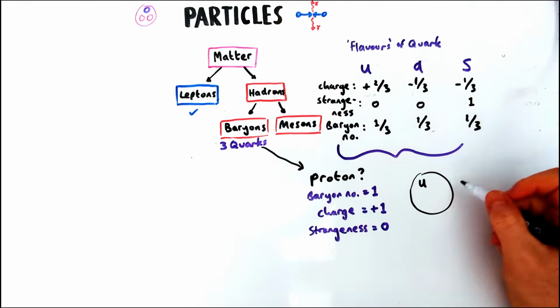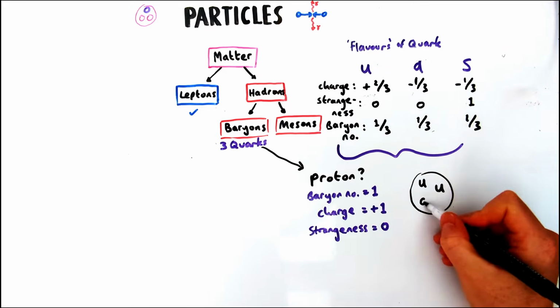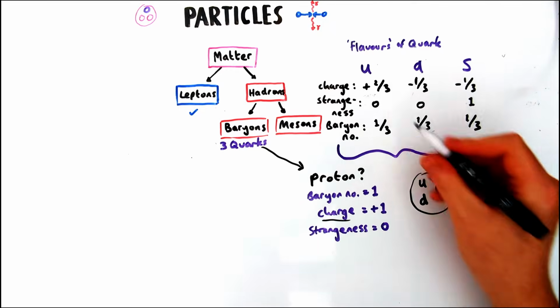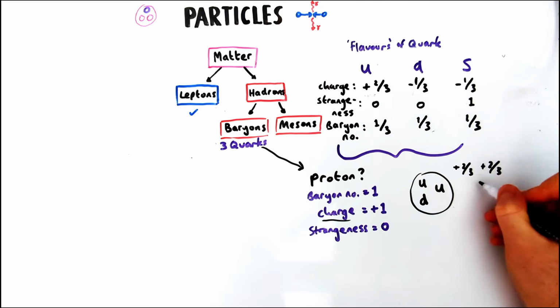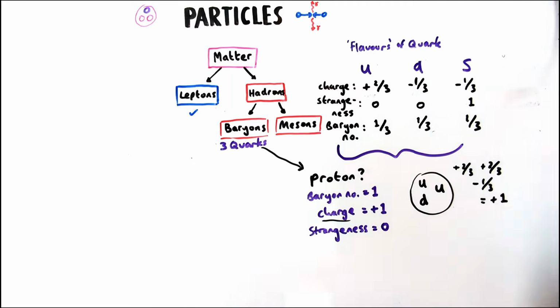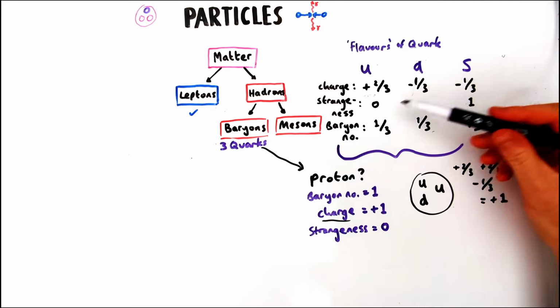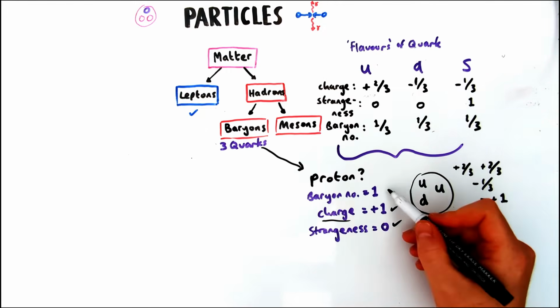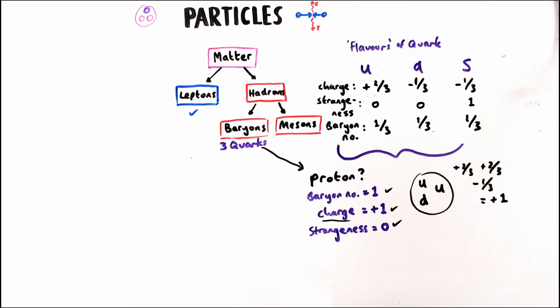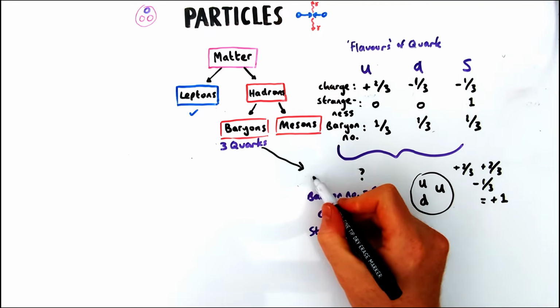And now, we usually look at the charge first. We need to get a charge of +1. So we definitely need some up quarks in there. If we put 2 up quarks, that gives us a charge of +4/3. So therefore, we put a down quark in it, gives us -1/3. Can't be a strange quark because it doesn't have any strangeness. So inside a proton, we have up, up, down.